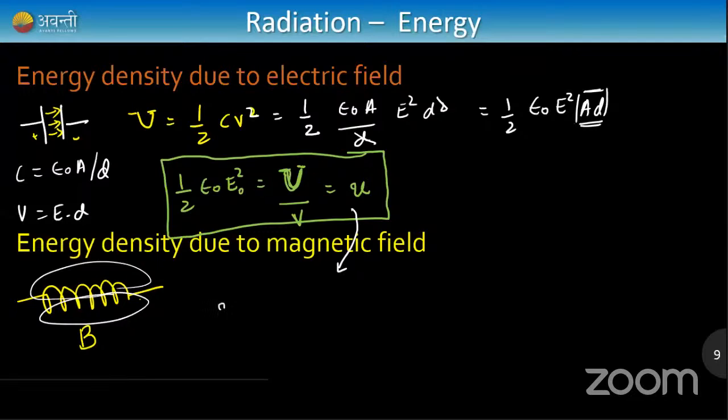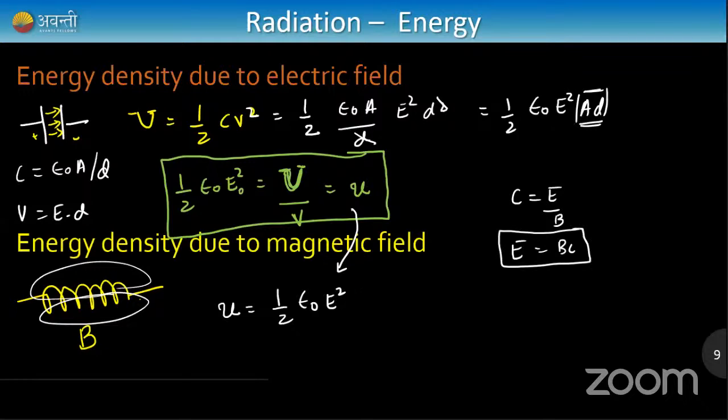So let me write energy density, energy by volume. Energy density is energy by volume, half epsilon naught E square. By the third formula of electromagnetic waves, C is equal to electric field by magnetic field. I know this formula. Therefore, electric field is equal to B into C. I'll use this formula. Instead of E square, I'll write B square C square. Very simple. Half as it is, epsilon naught as it is. Instead of E square, I'm writing it as B square C square.